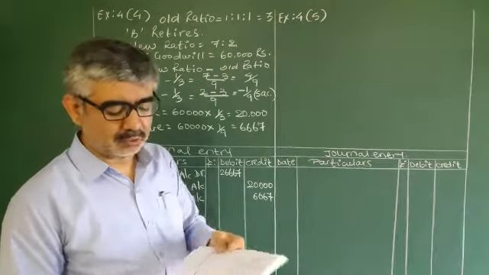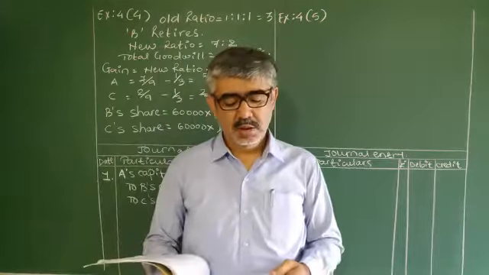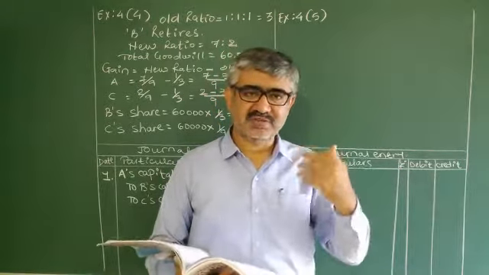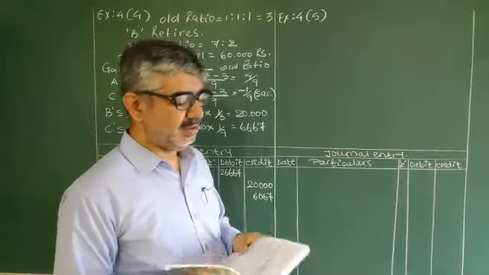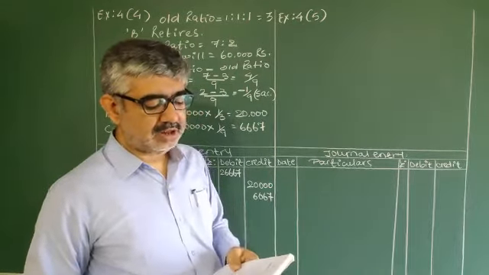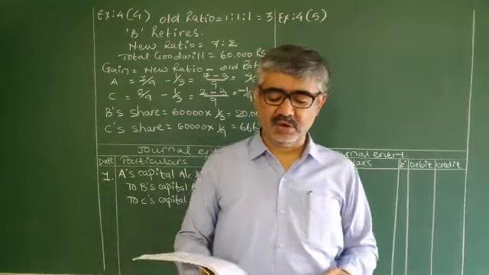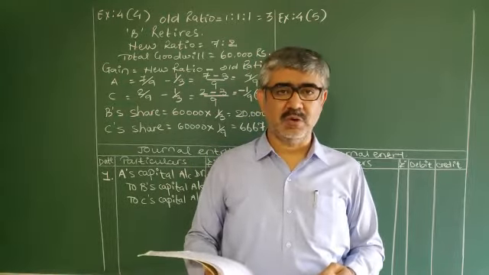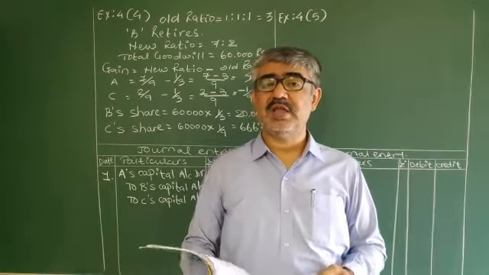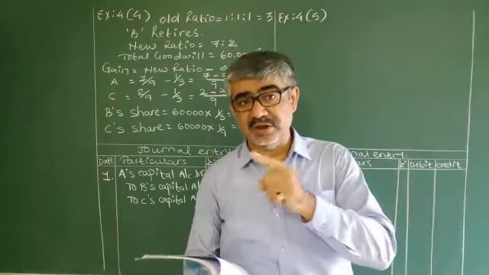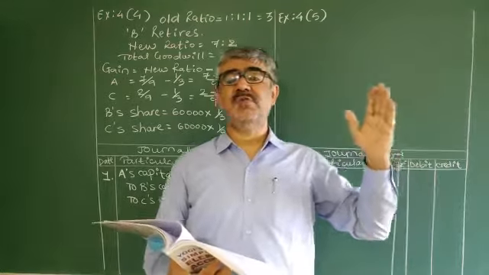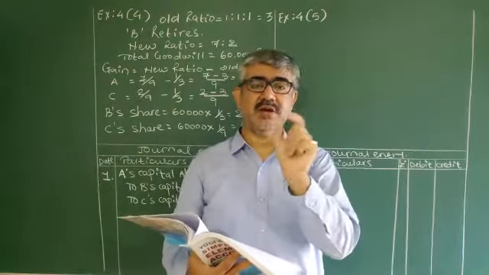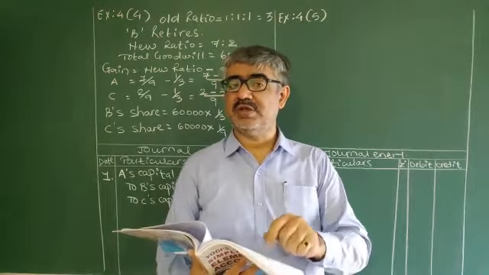Question number 5. Let's go through it. BRTS. We are not talking about the bus routes, but the partners' names. BRTS are the partners sharing profit and loss in the ratio of 4:3:1:2. Take care, last two partners 1:2. Normally what happened? 4:3:2:1. Here they just make a little bit of juggling. 4:3:1:2.